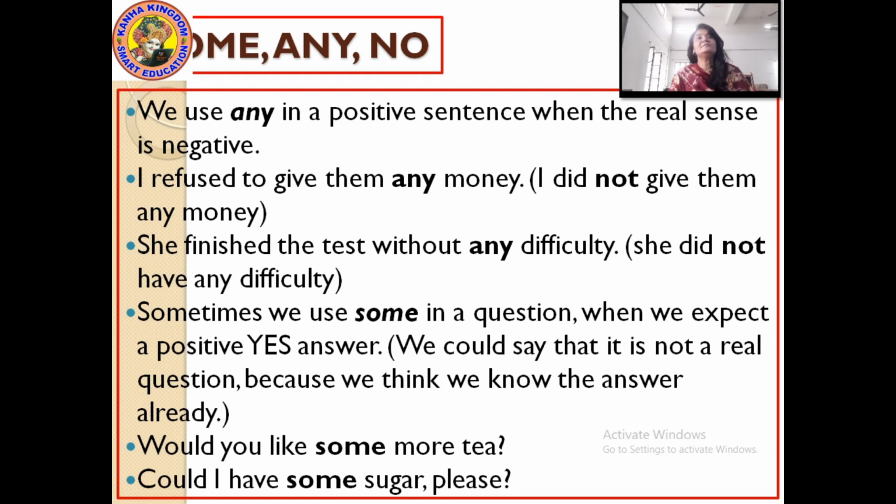Okay, the determiner any is used in negative sentences, where the sentence is negative: do not, cannot, does not. It is also used in positive sentences, but the sense of the sentence should be negative. It should not have any negativity in it, but the sense should be negative. Sometimes we use some in a question also.